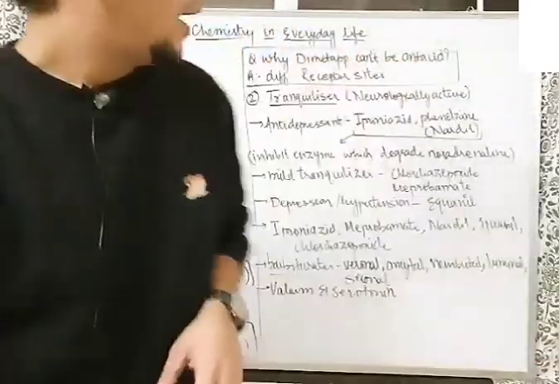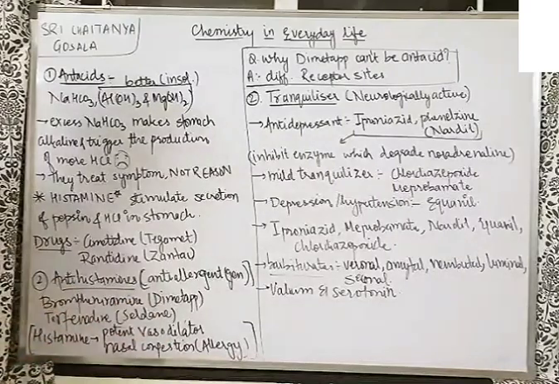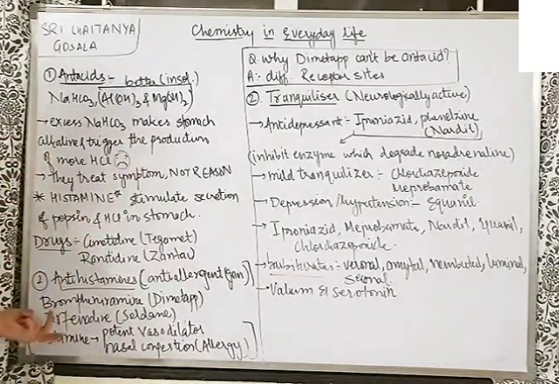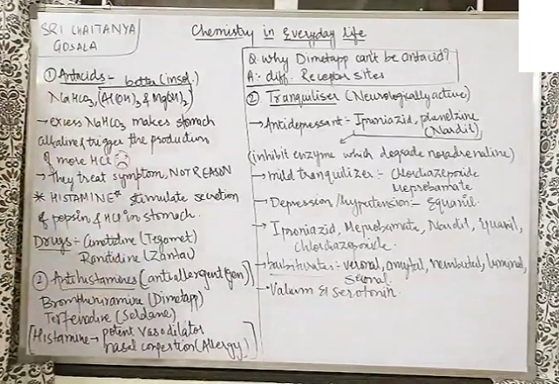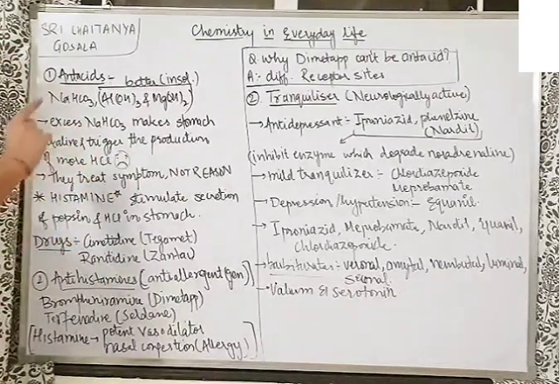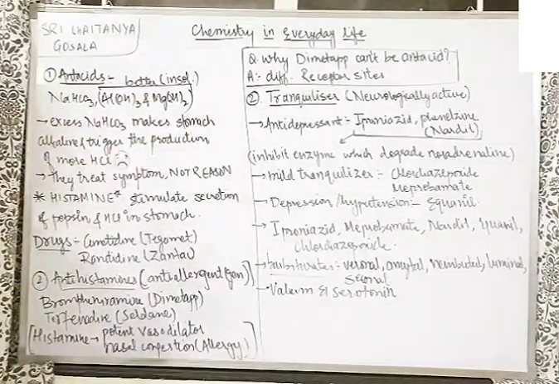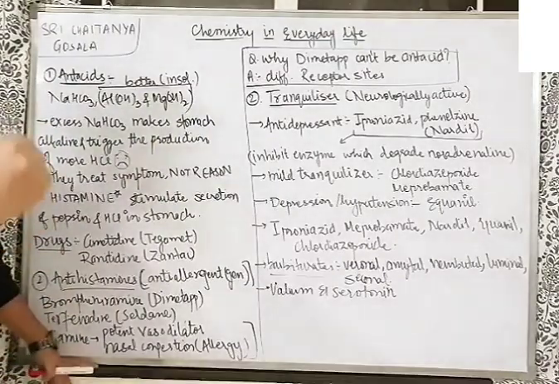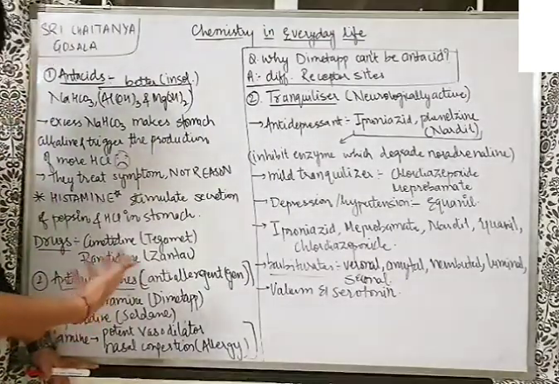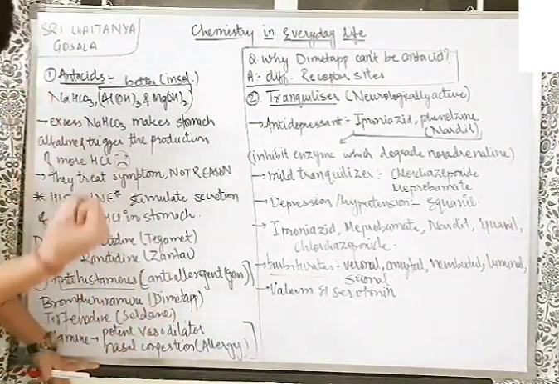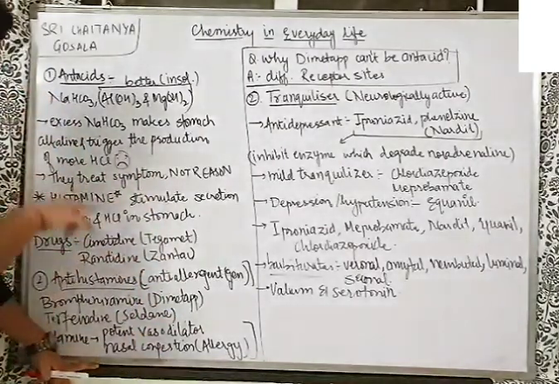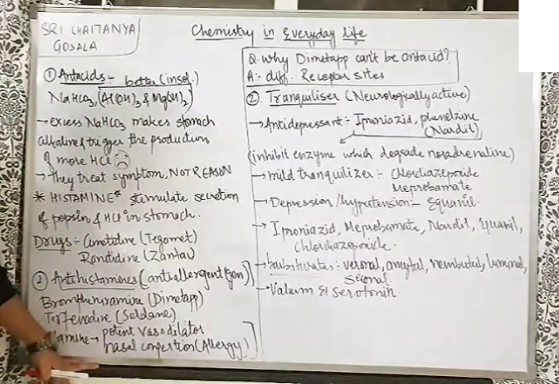So let's carry on. Understand, histamine is a potent vasodilator. It relaxes some of the muscles or some of the tissues. And nasal congestion, I told you previously also, in the allergy due to pollen or in the common cold, the nasal congestion is also due to histamine. So histamine is doing two jobs. The same histamine, when it binds to a receptor in the stomach, let's say receptor A, generates HCl and pepsin. The same histamine goes to the nose and binds to receptor B, it generates an allergy response. That means inflammation, running nose, all these things. So the same histamine binds to two different receptor sites, generating two different responses.